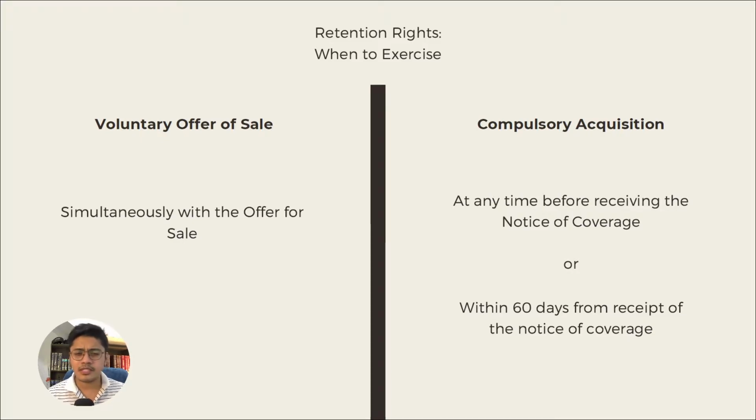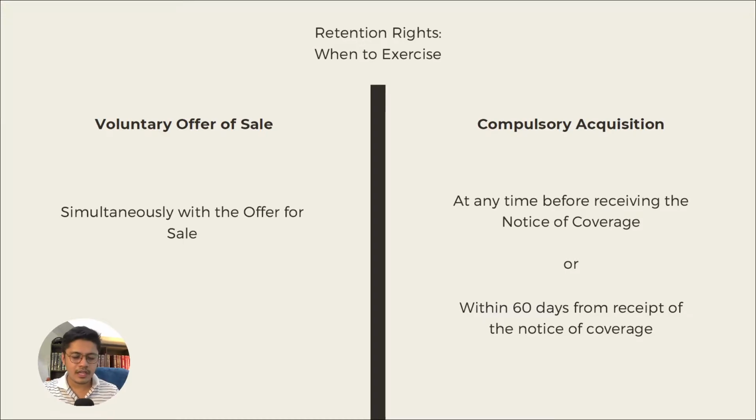But if compulsory acquisition, it's either at any time before the notice of coverage, so meaning even if you did not get a notice of coverage yet, but you think that this is an agricultural land that is covered by RA 6657, then you may go to the DAR and apply for retention even if there's no notice of coverage yet. But of course, perhaps you want to wait for the DAR to conclude that your land is covered, and in such a case you will wait for the notice of coverage. All right.